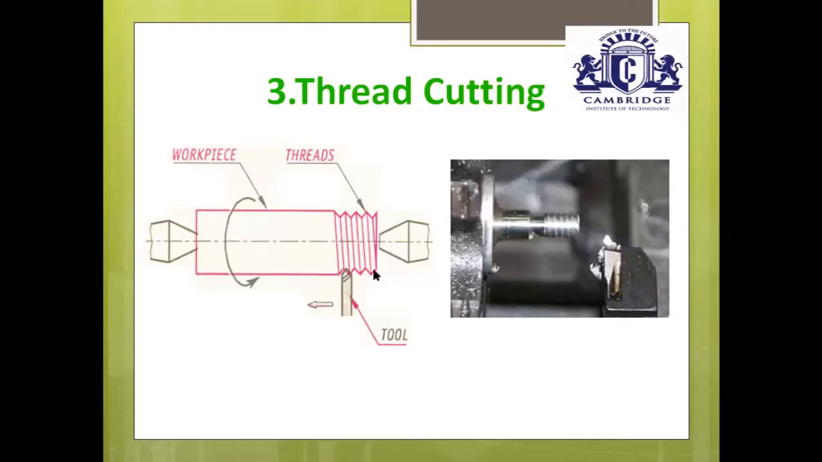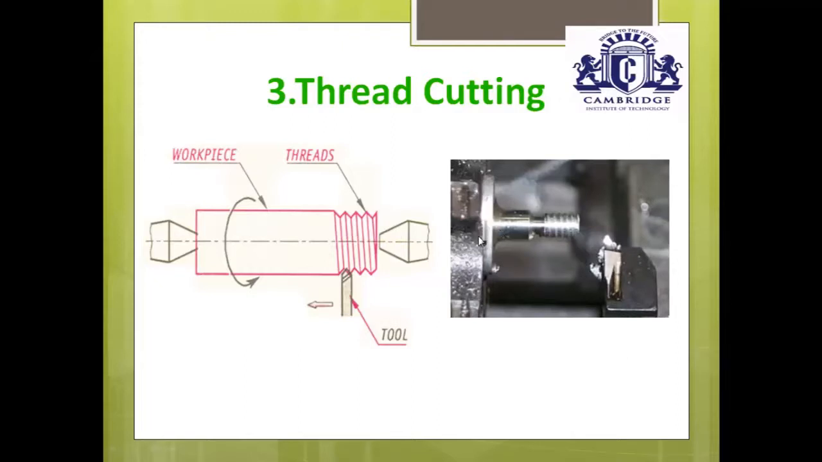Now it's the right hand thread cutting operation, because the single point cutting tool is moving from its right end to left end as per the required length. That's what is called right hand thread cutting operation. You just observe in the other figure, that is the right hand figure.